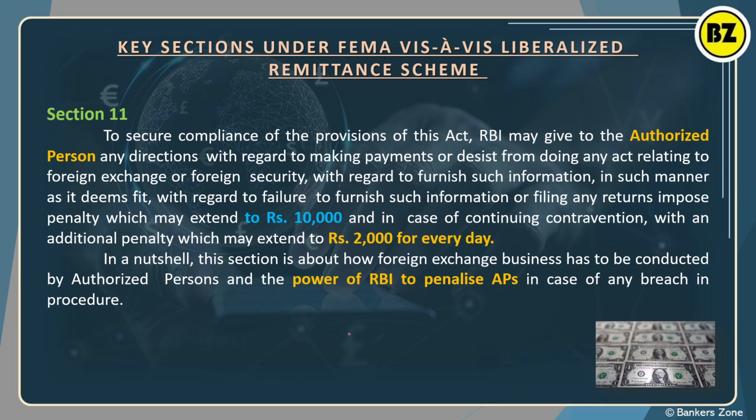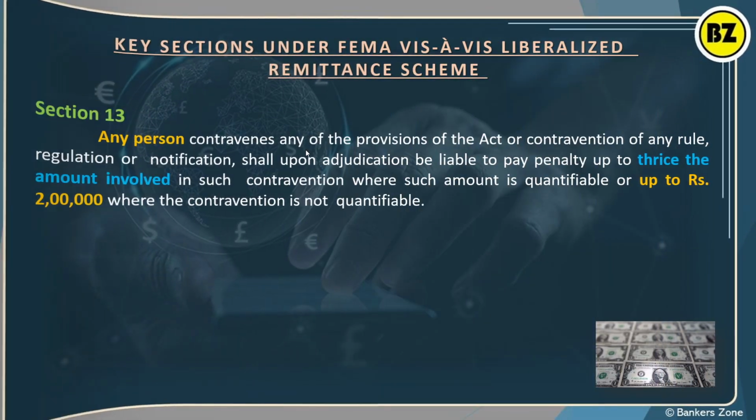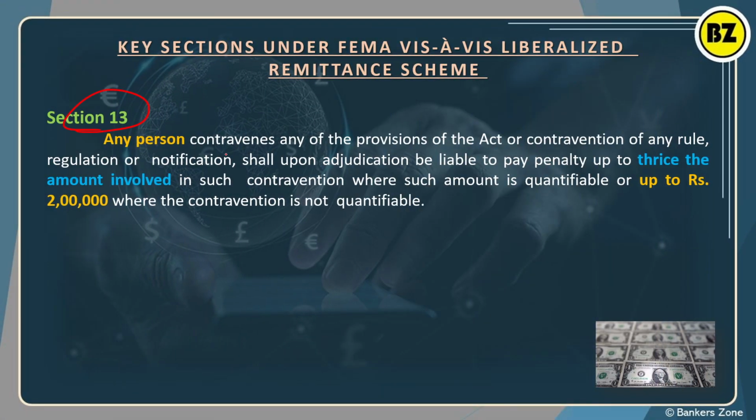So if I ask, which section of FEMA gives RBI the power to penalize the authorized person? Section 11 of the FEMA Act gives power to the RBI to penalize the authorized person. Okay, how much penalty? 10,000 rupees, or 2,000 per day. Next, section 13.